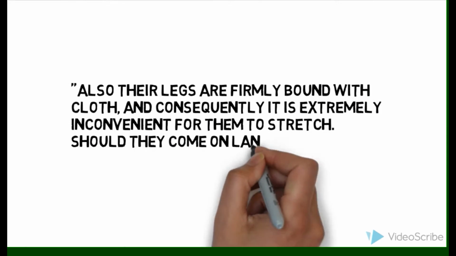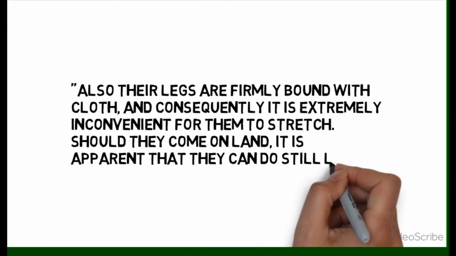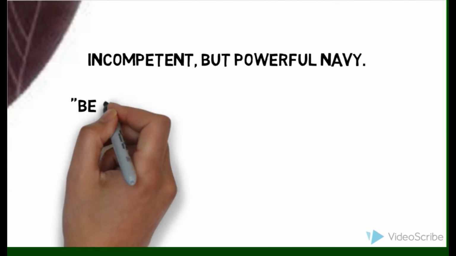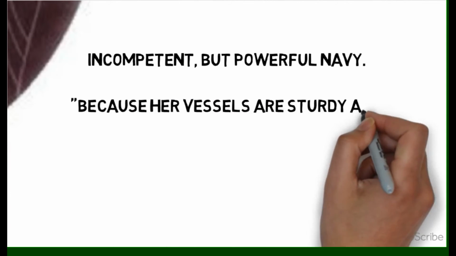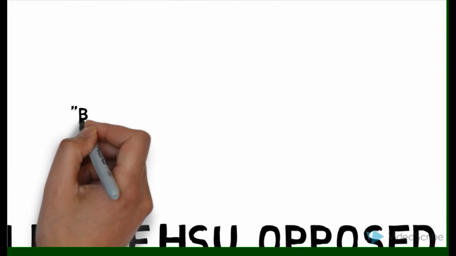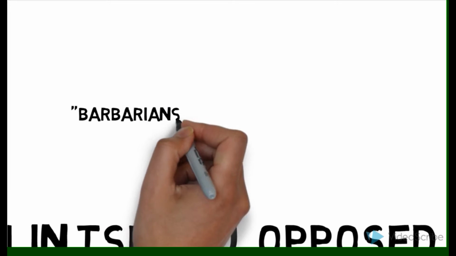The Europeans were viewed by the Chinese as incompetent, as seen by the quote above, but are also viewed as a dominant naval power. "Because our vessels are sturdy and our cannons fierce, they call her powerful." Also, the Europeans were viewed as barbarians who did not know how to use their fists and swords, showing that there was some distance between the Europeans and Asians.